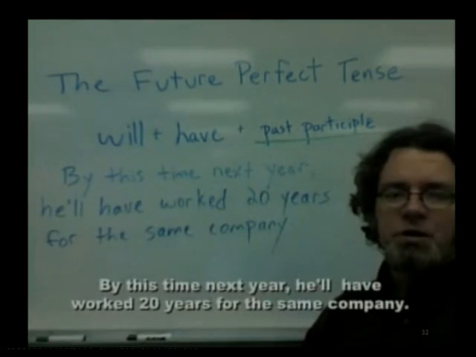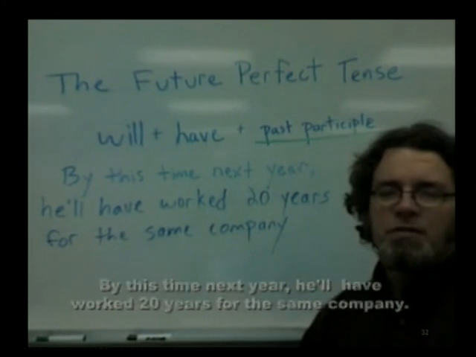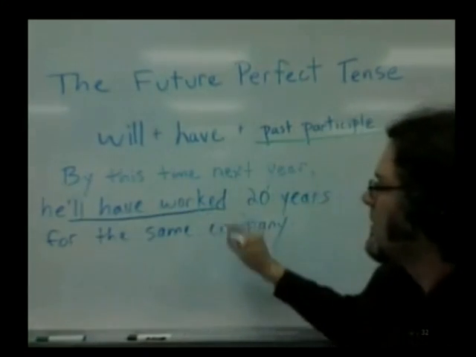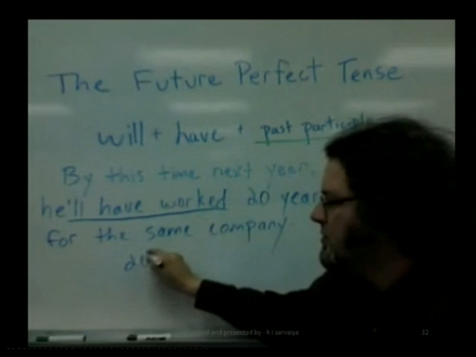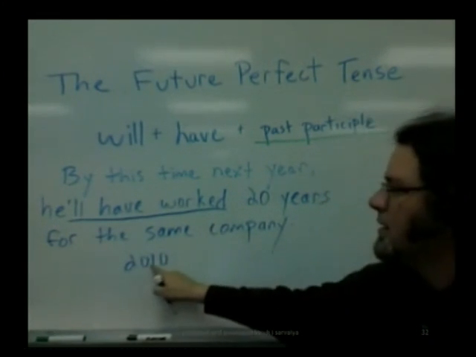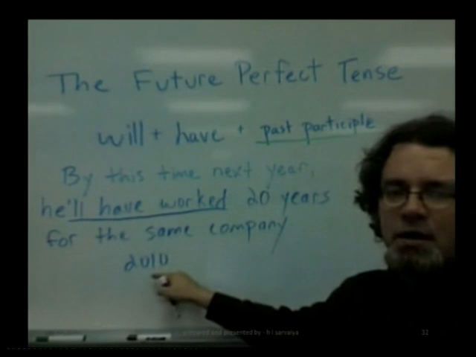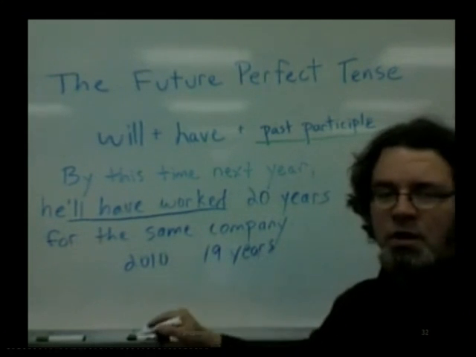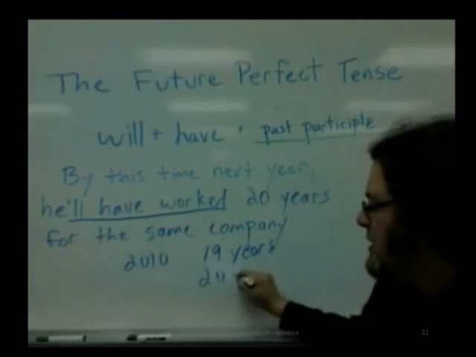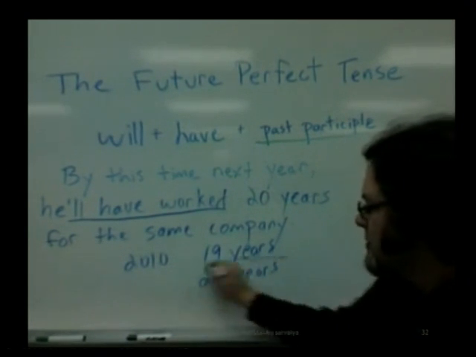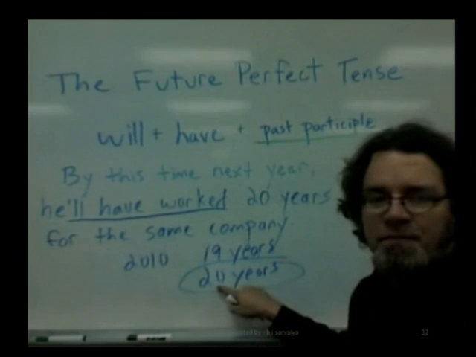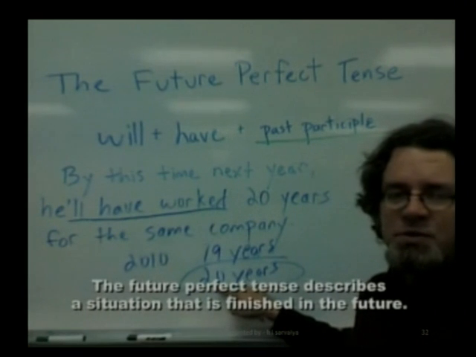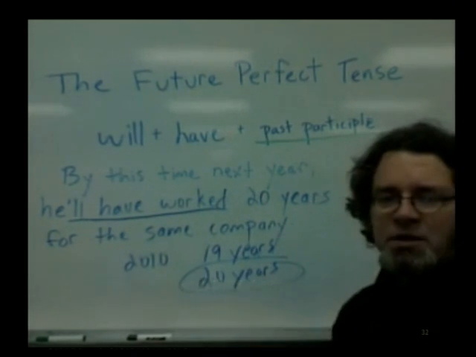By this time next year, he'll have worked 20 years for the same company. Here's the future perfect tense. The year now is 2010, and in this sentence, it indicates that he has worked for 19 years so far, up to this point. But by next year, it will be 20 years. So this is finished in the future. The future perfect tense describes a situation that is finished in the future.